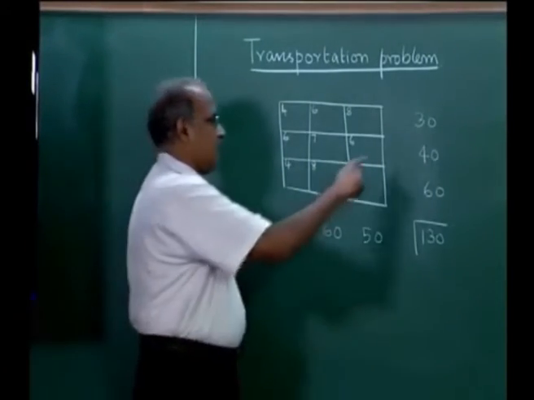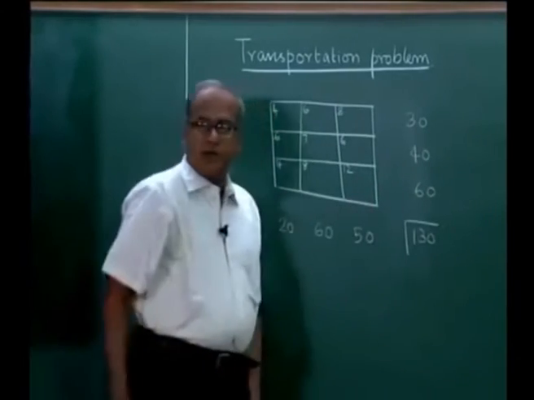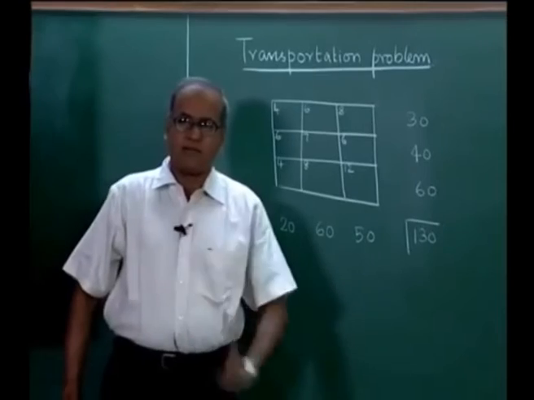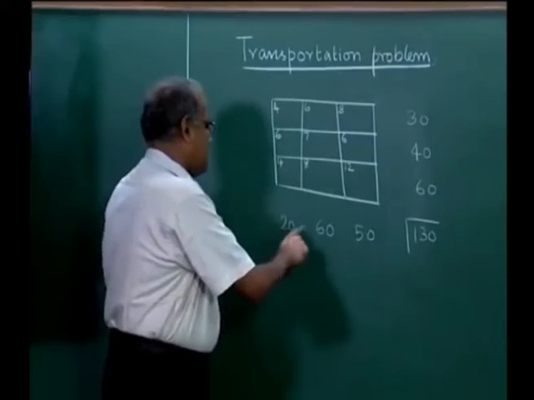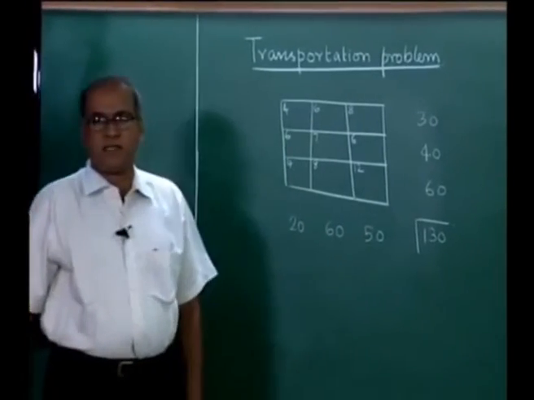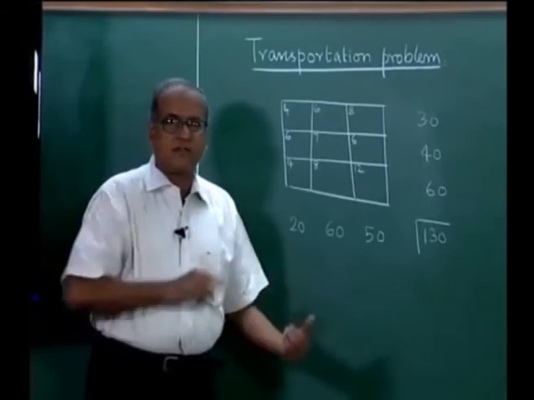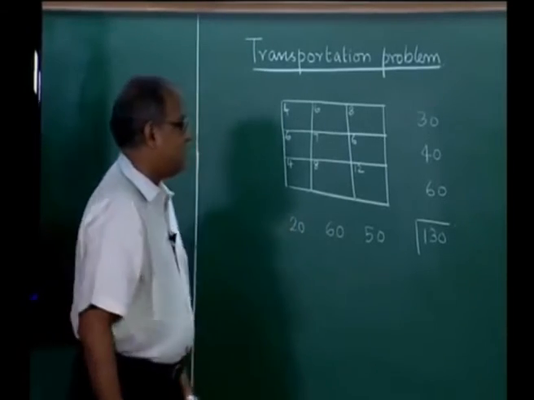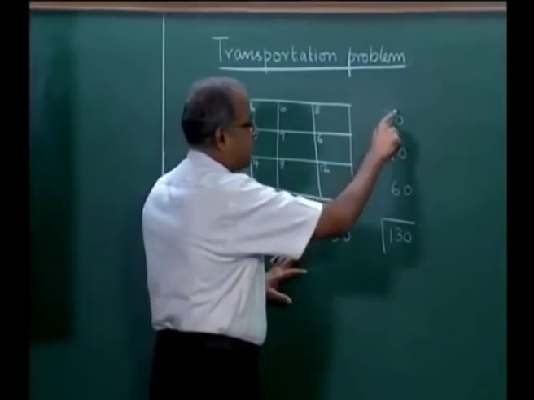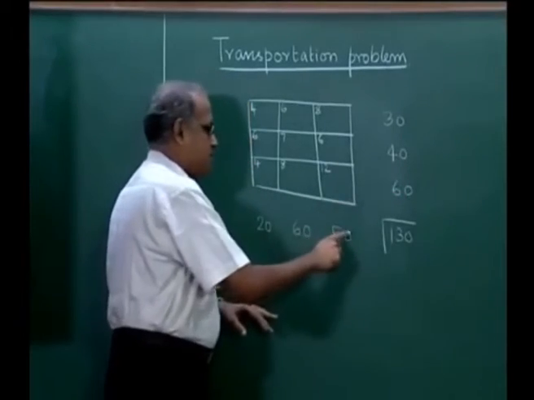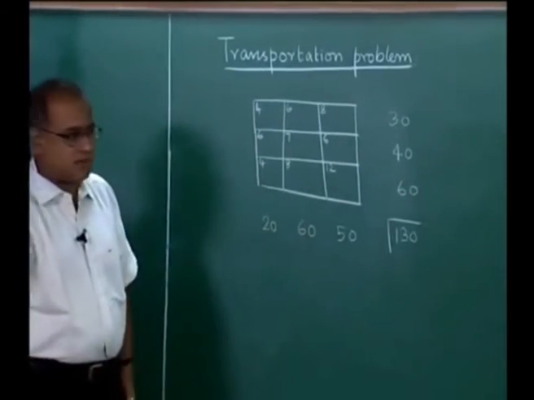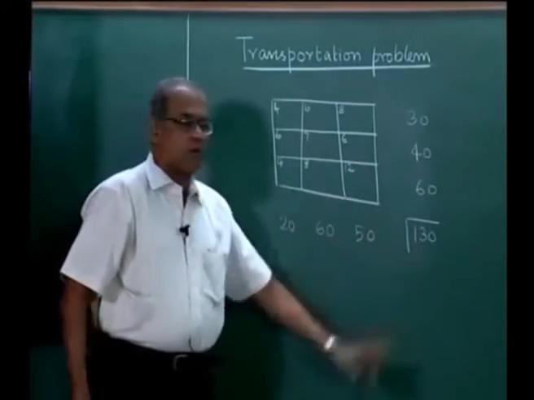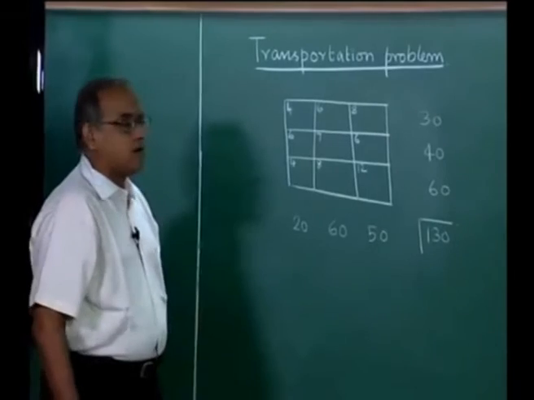Now, we can assume that there are 3 supply points, or we will assume that these 3 are warehouses. There is a single item which is being transported. These are the requirement points or the destination points. In the context of supply chain, these can be seen as retailers or customers. Now, the single item has to be transported from these 3 warehouses to these 3 retailers or customers. We have given an example where the total supply is equal to the total demand and both are equal to 130.